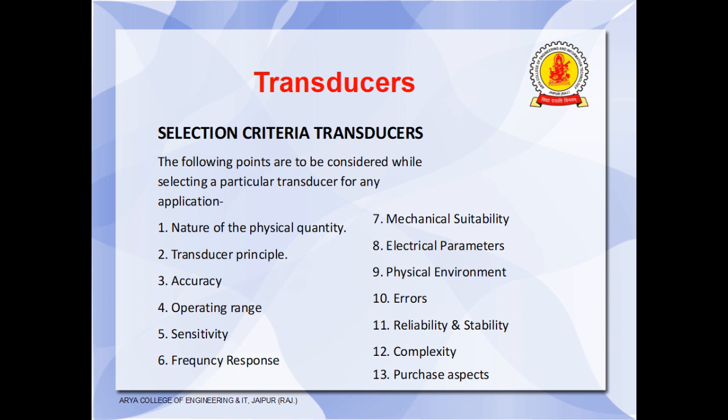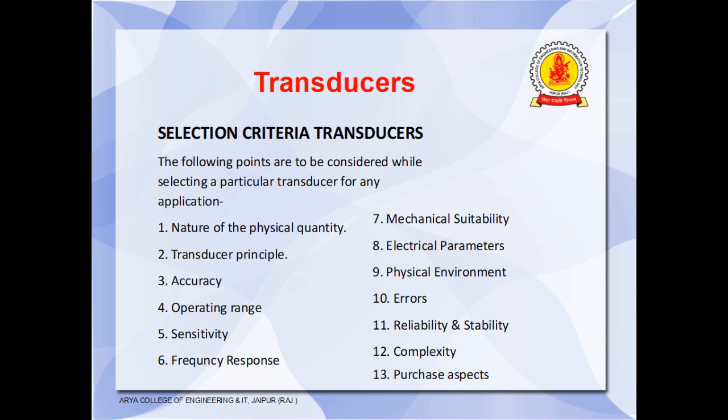So these are the classification of transducers. Now we come to the selection criteria of transducers. Means when we select a transducer, what are the points we have to consider? The following points are to be considered while selecting a particular transducer. These points are: first, nature of the physical quantity.